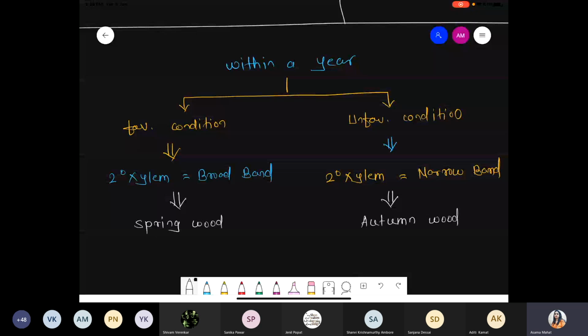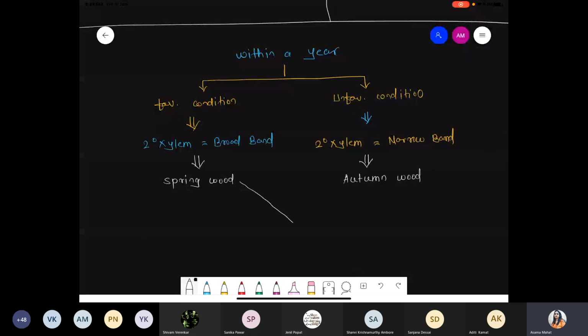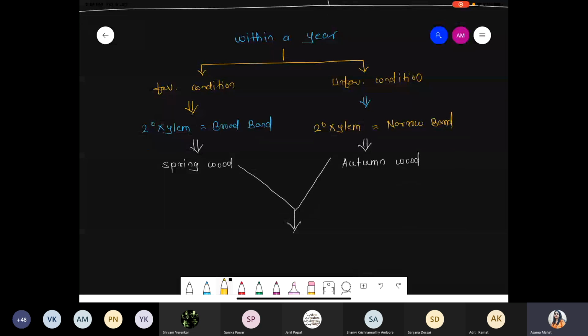So spring wood plus autumn wood within one area, broad band, narrow band, spring wood as well as autumn wood, collectively these are called an annual ring. Got it?